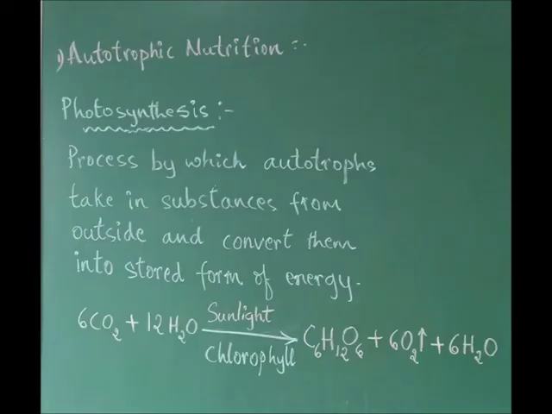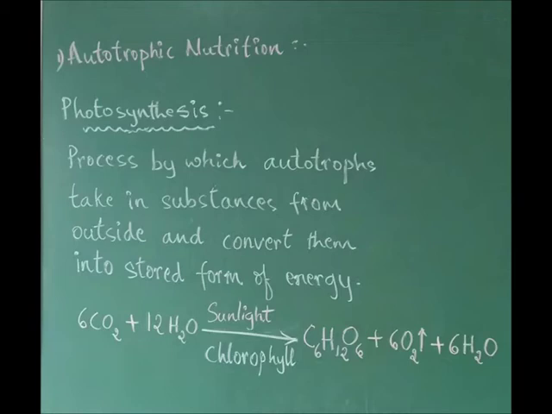Now, let's look into the first one, autotrophic nutrition. Where it is seen, how it is done, what are the requirements for that, all the details of this we shall see now. Autotrophic nutrition is done through a process called photosynthesis, and it is seen in plants, you know that. What is this photosynthesis?